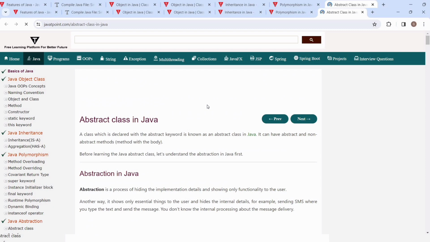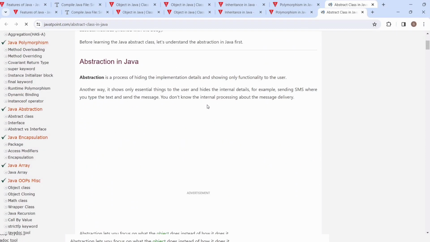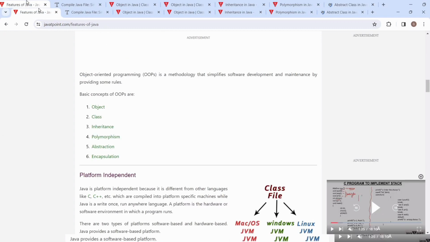Now what is abstraction? This is also a very important topic. Abstraction hides the implementation details and only shows the functionality. For example, we do not know the details of a car engine, but we know how to drive it. We know how it will function. Now, encapsulation.